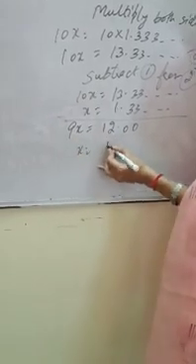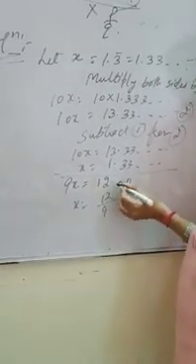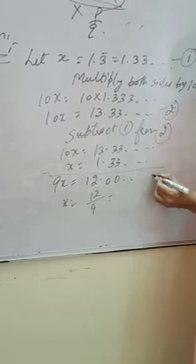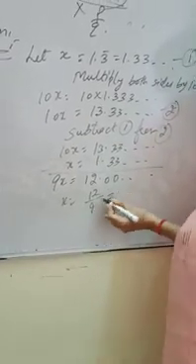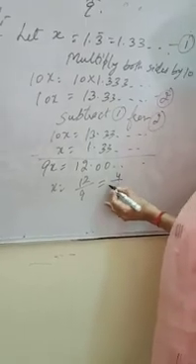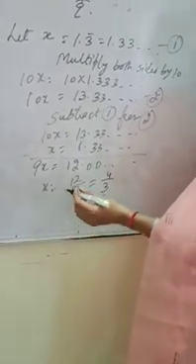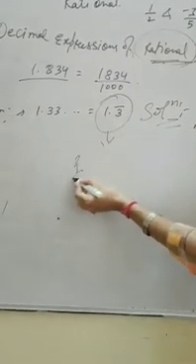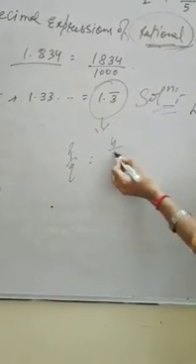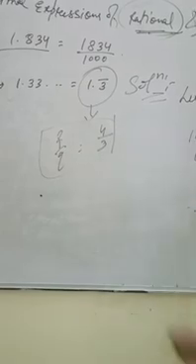Then we can write 12 upon 9, and after the decimal there are only zeros. In the least form, dividing by 3, it is 4 upon 3. So the number 1.3 bar, in the P upon Q form, is equal to 4 by 3.